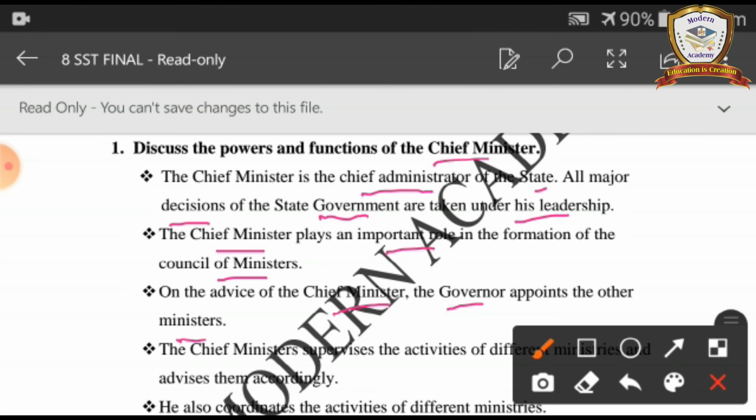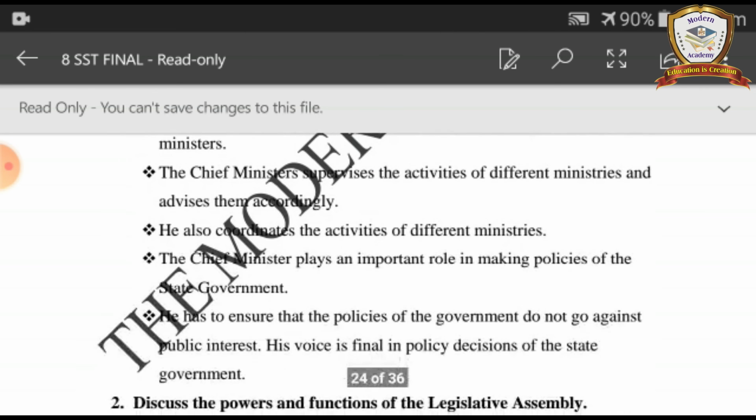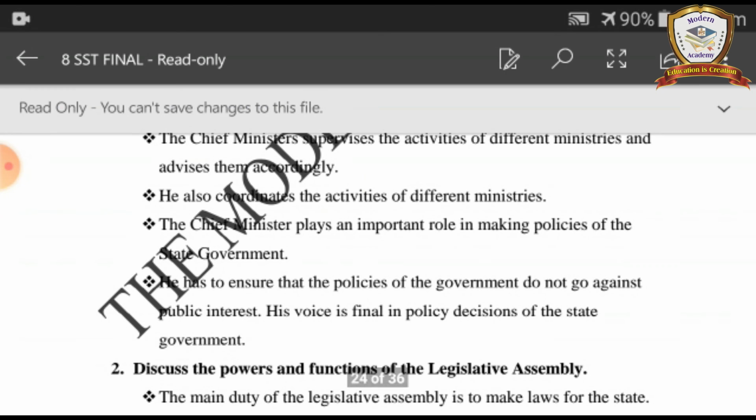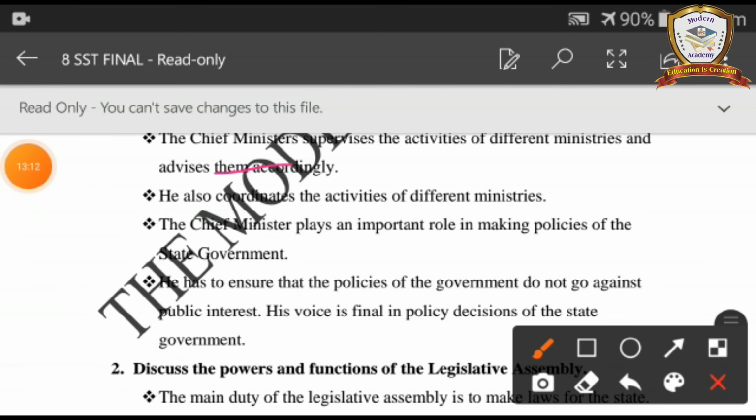The chief minister supervises the activities of different ministries and advises them accordingly. He also coordinates the activities of different ministries. The chief minister plays an important role in making policies of the state government. He has to ensure that the policy of the government does not go against the public interest. His voice is final in policy decisions of the state government.